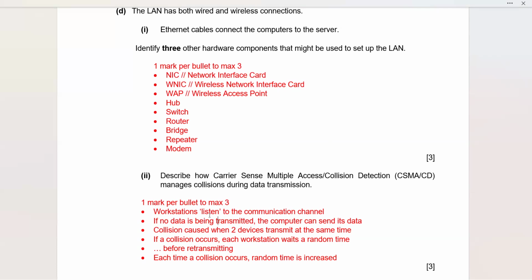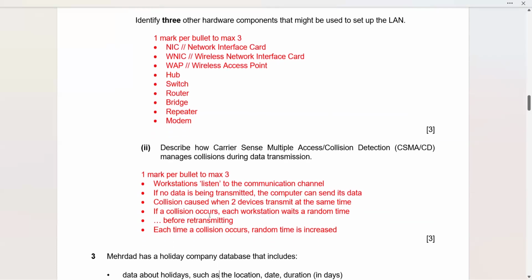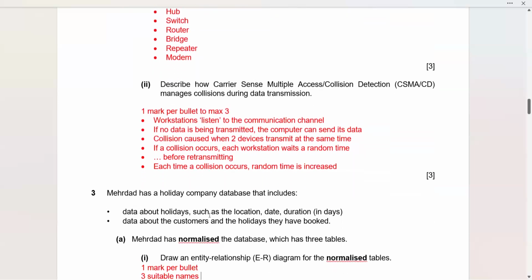And in this case, each workstation is going to wait for a random time period before retransmitting is done. And each time a collision occurs, the random time period is going to be increased, so that it's not going to result in constant collision of the data. So this is how the whole process in Ethernet is handled, so that still the data will be sent by the sender to the receiver, even if it's sensed at the same time by 2 or more computer systems. And this is how they are going to wait for a random time period, and only then they will start their communication. Question number 3.